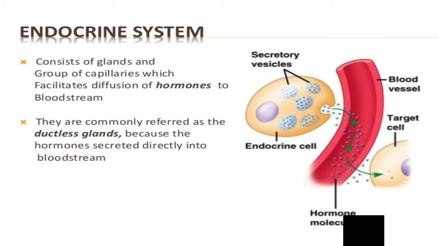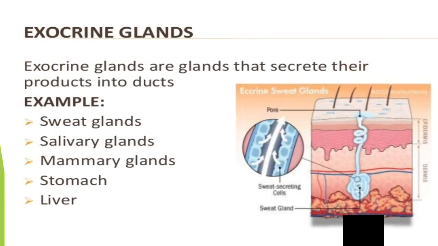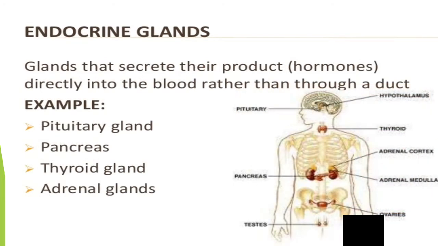So endocrine glands are commonly referred to as ductless glands because the hormones are secreted directly into the bloodstream. So first gland is the exocrine gland. Exocrine glands are the glands that secrete their products into the ducts. So the examples are sweat glands, salivary glands, mammary glands, stomach and liver. These are exocrine glands. And our next glands are endocrine glands.